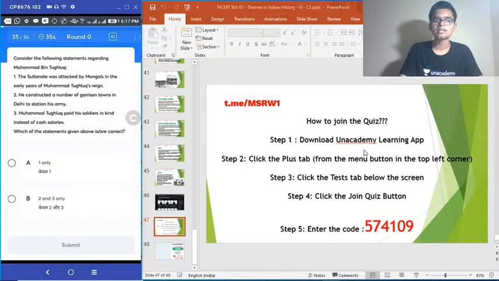35th question. Consider the following statements regarding Muhammad bin Tughlaq. 1. The Sultanate was attacked by Mongols in the early years of Muhammad bin Tughlaq's reign. 2. He constructed a number of garrisons towards Delhi to station his army. 3. Muhammad bin Tughlaq paid his soldiers in kind instead of cash.